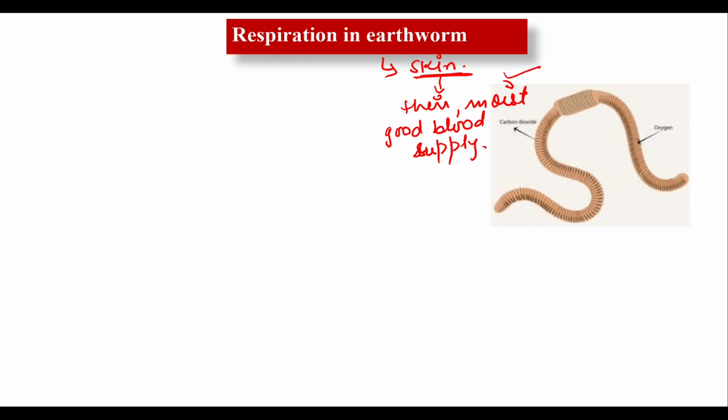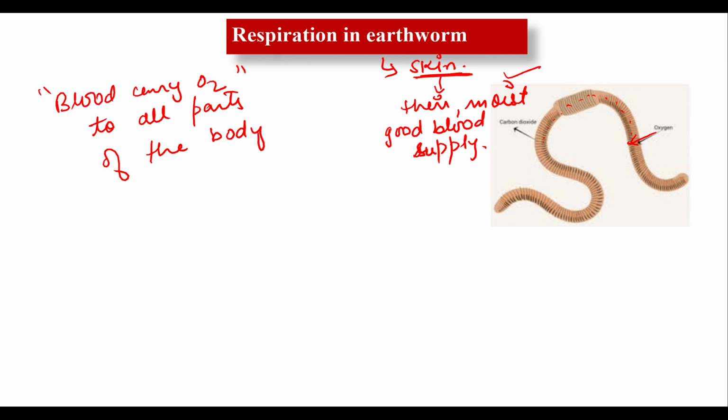This oxygen is then transported to all the cells of the earthworm by its blood. Keep this in your mind that blood carries oxygen to all parts of the body, and the same thing happens in the case of fishes and other animals also, to all the parts of the body. Keep this in your mind. After the diffusion of oxygen from the environment into the body, it is transported to different parts with the help of blood.